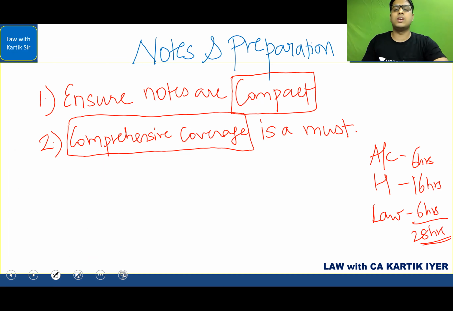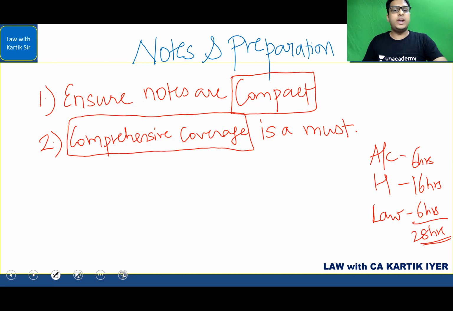This is the maximum hours that you can give. Of course, you can put plus 1 hour or minus 1 hour, something like that. But you get an estimate that 28 hours is what you have. Now you have to imagine, in 28 hours, what is your reading speed? This is very, very important. You have to ask yourself, what is your reading speed?